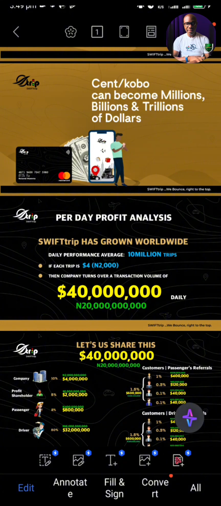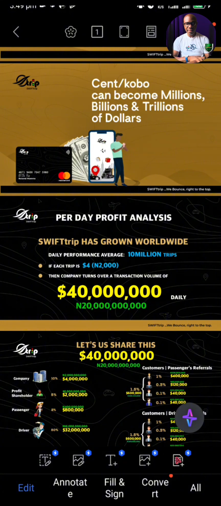Little drops here and there, we're going to be making a lot. You know the saying that little drops of water make a great ocean, and that's where it is. A time is coming when on a daily basis we're going to be making nothing less than 20 billion naira. A company can be making 20 billion naira daily. SWIFTtrip as a company, a time is coming, we'll be making like $40 million in a day.